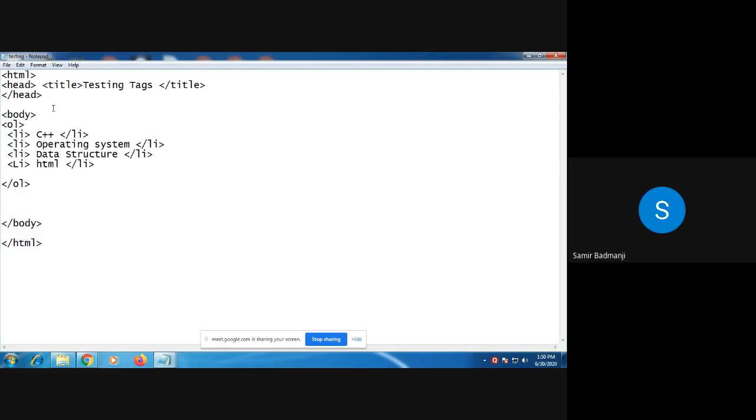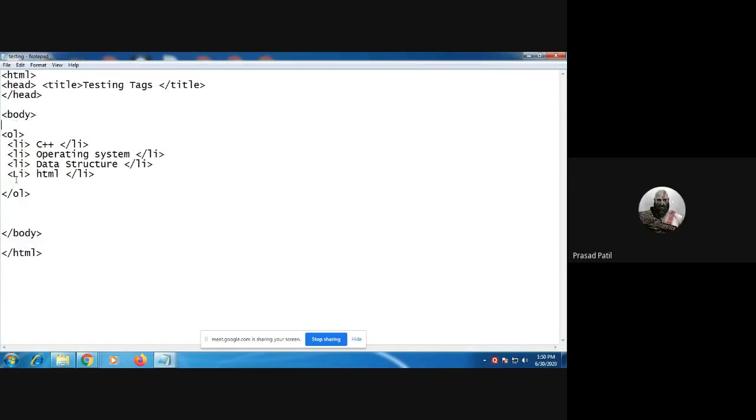Yes, all of you can see this OL tag. The OL tag with combination of LI: start tag, end tag, start tag, end tag. So these are the 4 topics for your 12th standard: C++, operating system, data structure, and HTML.